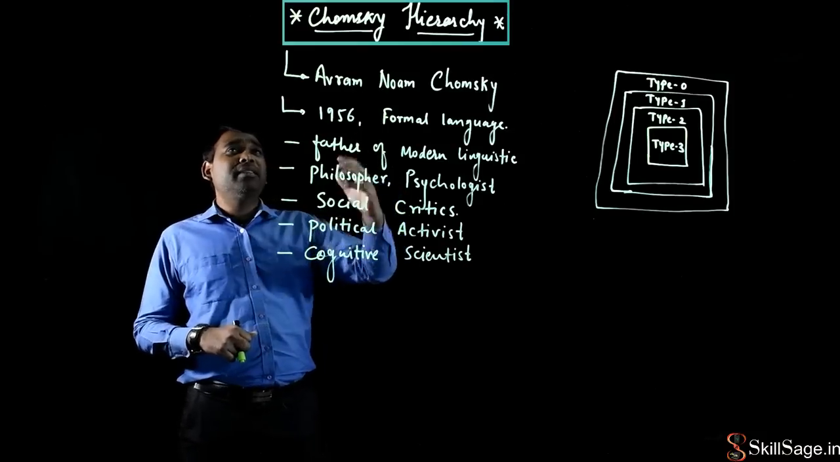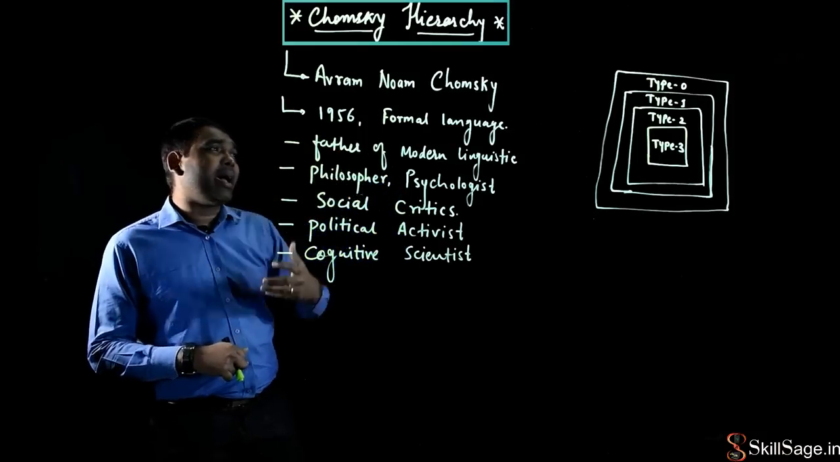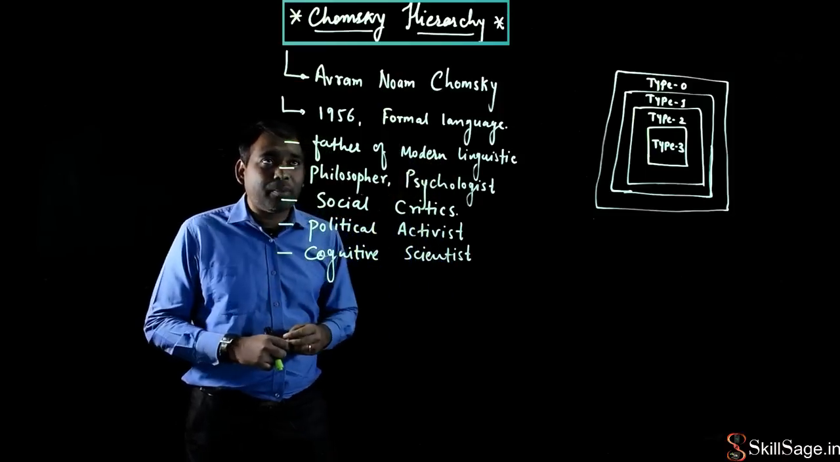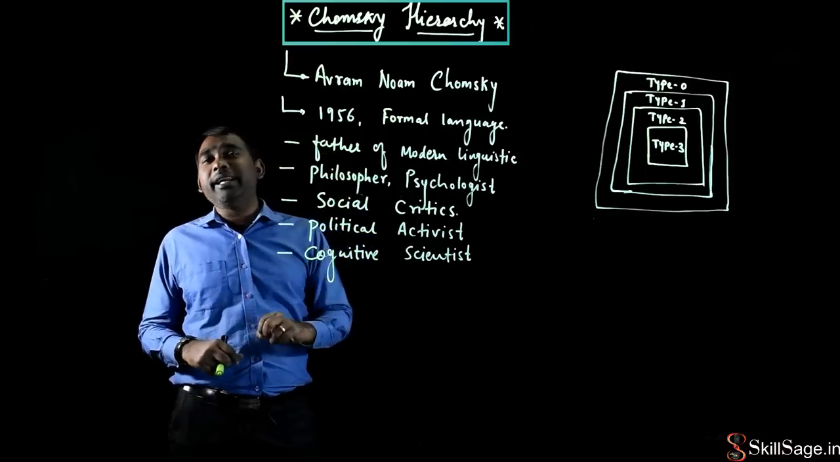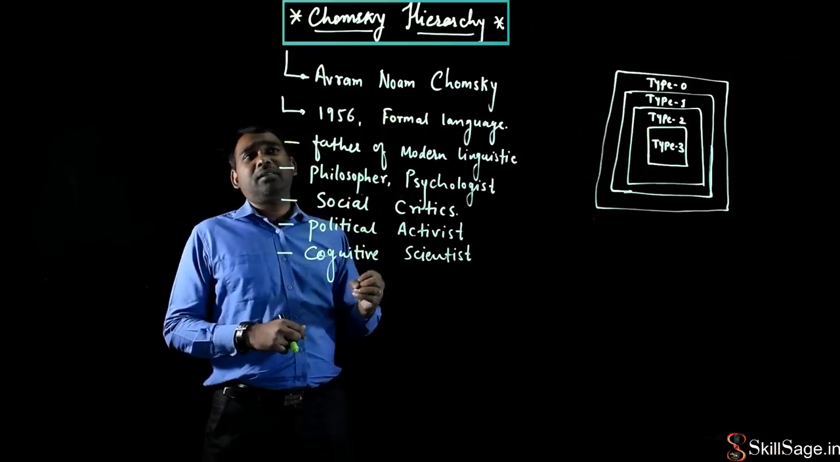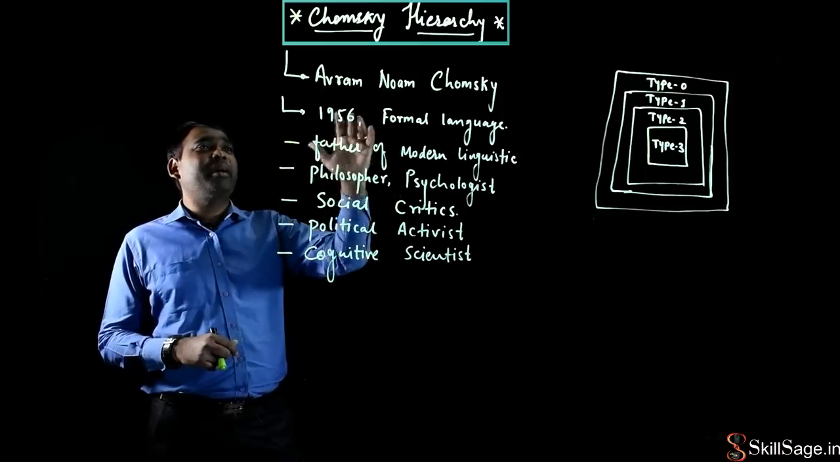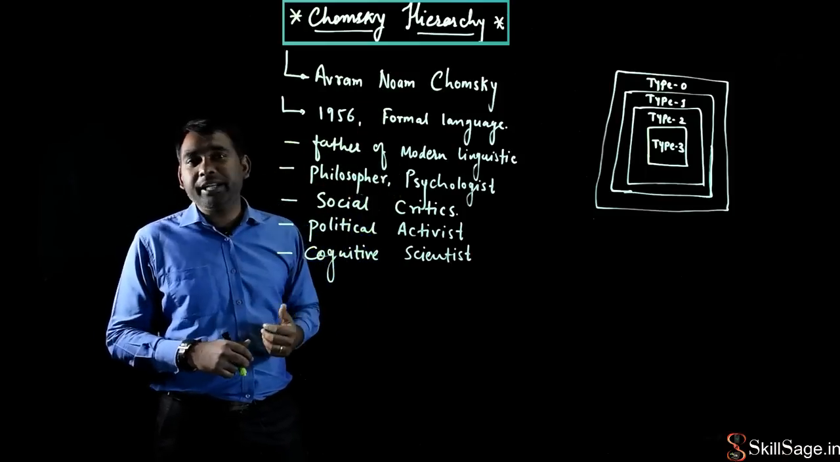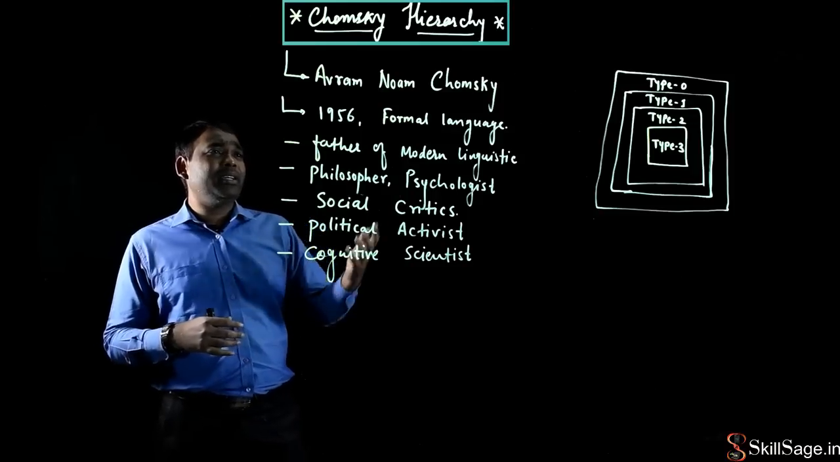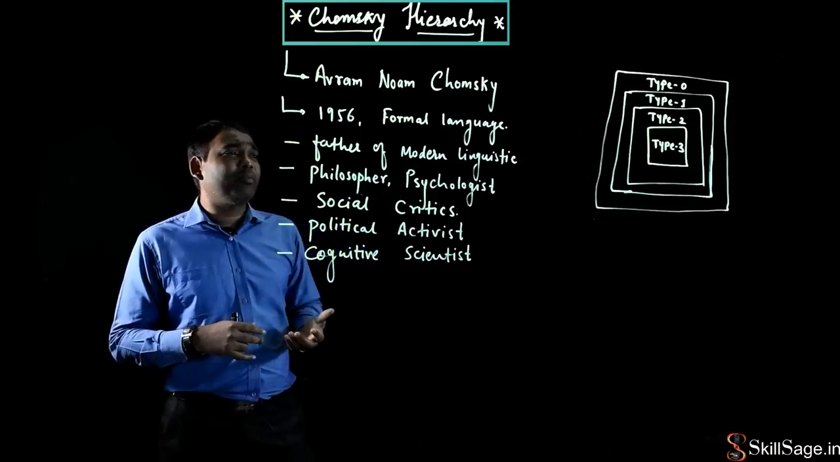Chomsky is a man who derived the concept of formal language, and he gave this idea in 1956. Who is this Chomsky? His full name is Abraham Noam Chomsky. He is a scientist from the USA, and he is a multidimensional personality. He is known as the father of modern linguistics.